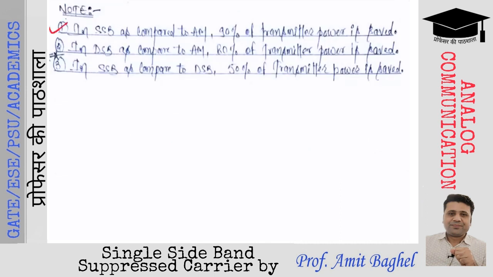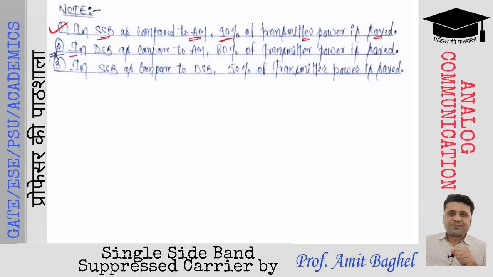Note number 1. In SSB as compared to AM के रिस्पेक्ट में 90% of the transmitter power is saved. In standard AM 100 watt power यूटिलाइज किया जा रहा था. In SSB only 10 watt power is utilized. So 90 watt power को सेव किया गया. That means 90% of the power is saved in case of SSB as compared to the AM.